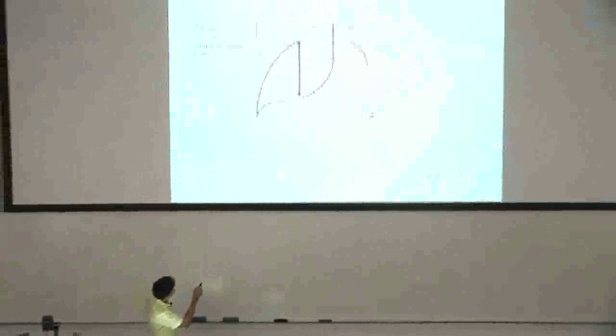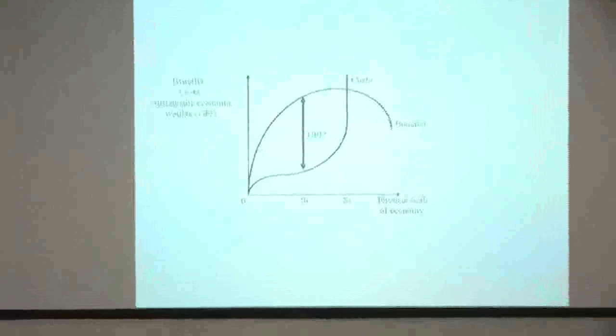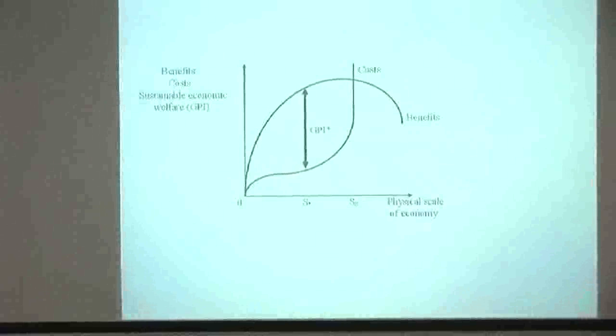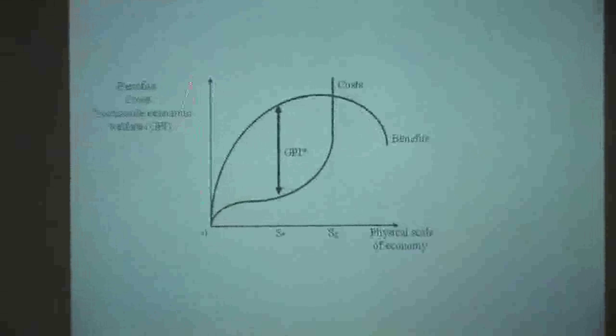So we might have a situation that looks something like this. On the horizontal axis, this represents the physical scale of the economy. If we're moving in this direction to the right, it would be equivalent to my earlier diagram of the economy getting bigger. And we might measure benefits and costs on the vertical axis.